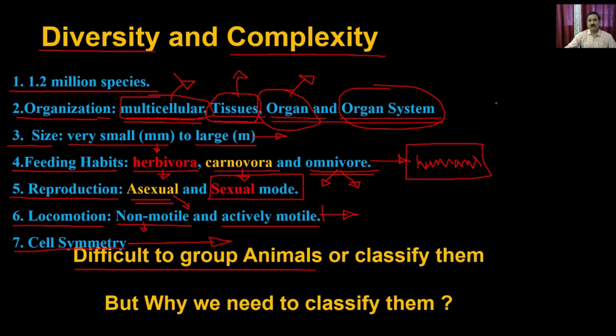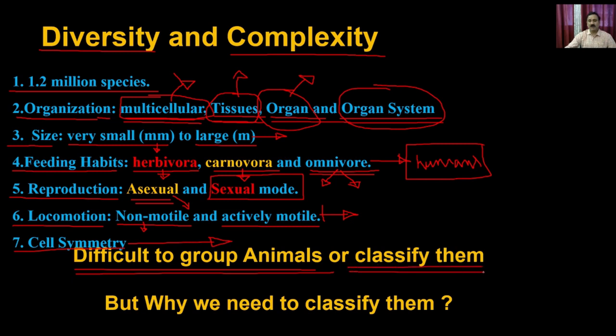But if I use this particular type of property, what you will realize is that there are animals belonging to the multicellular. There are animals also belonging to tissue and organ systems. Similarly, you cannot use even the feeding habits. There are animals which are herbivora, but under special circumstances they could be carnivora or omnivora. So that's why it is a difficult task to group or classify the animals.